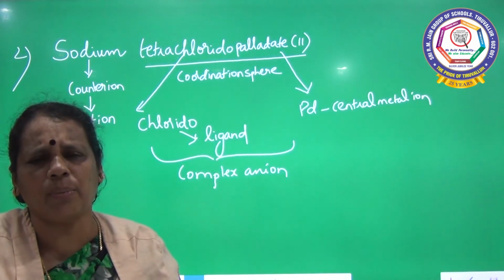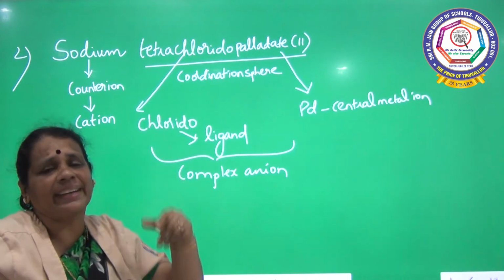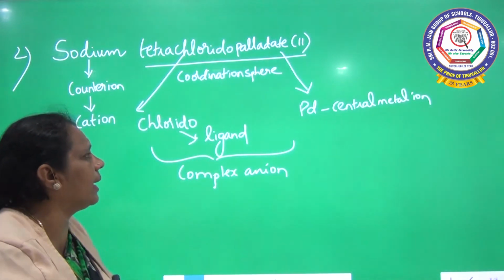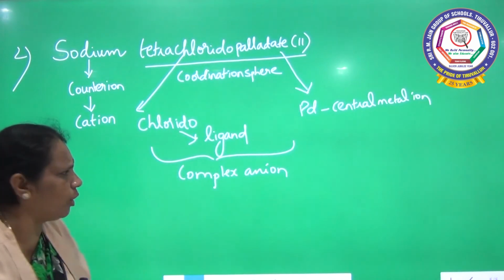All the negative ligands will end with O, chlorido. How many chlorido are there in total? Tetra. So 4 chlorine atoms are bonded with the central metal ion, that is palladium. So now we are going to write the molecular formula.